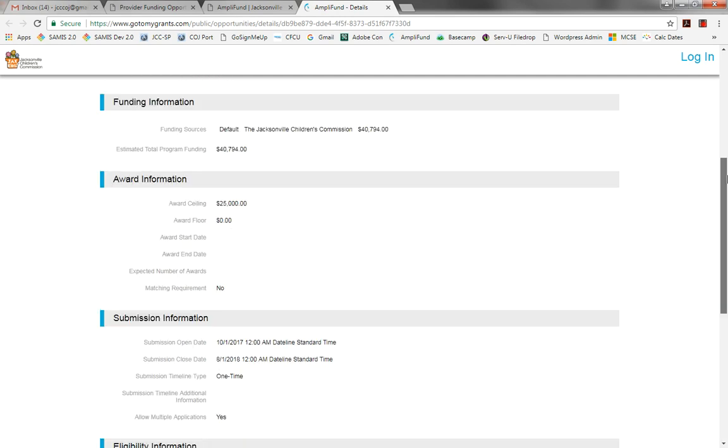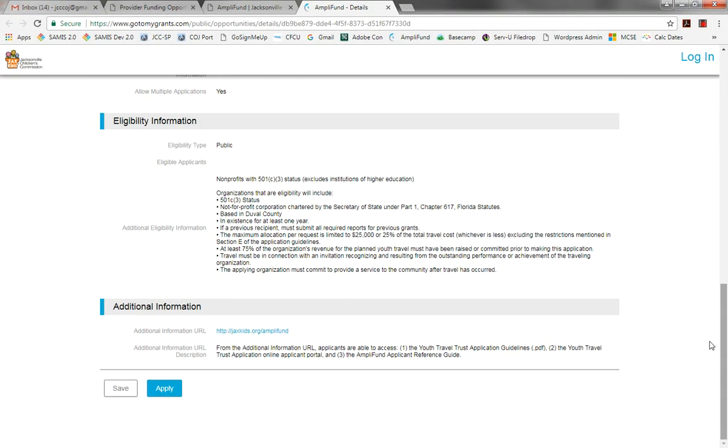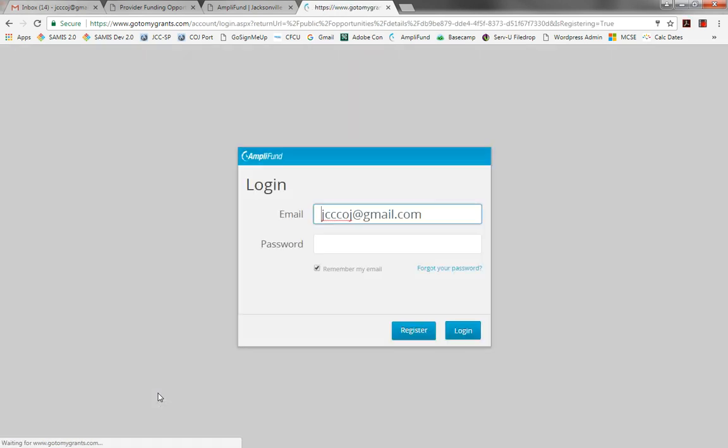So let's assume that you get here and everything is in order. You're ready to submit an application. That supposes that you have pre-registered. If you click apply and you have not registered, you'll have the opportunity to do so at that point. I'm going to click the apply button, and here you see registration if you need to do that. This is my test account, and I'm going to use that for this video. I put my password in there, and I log in.